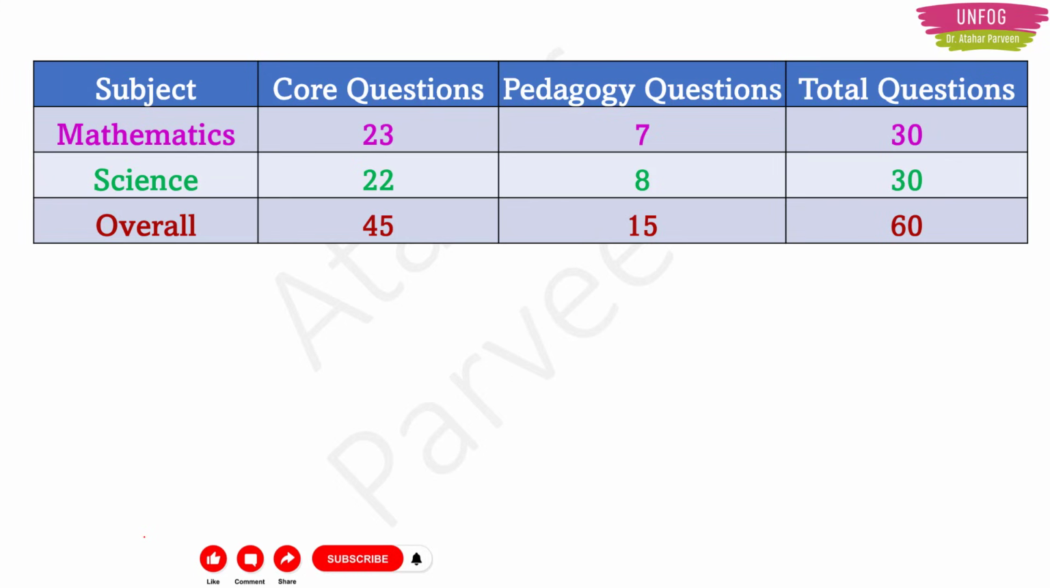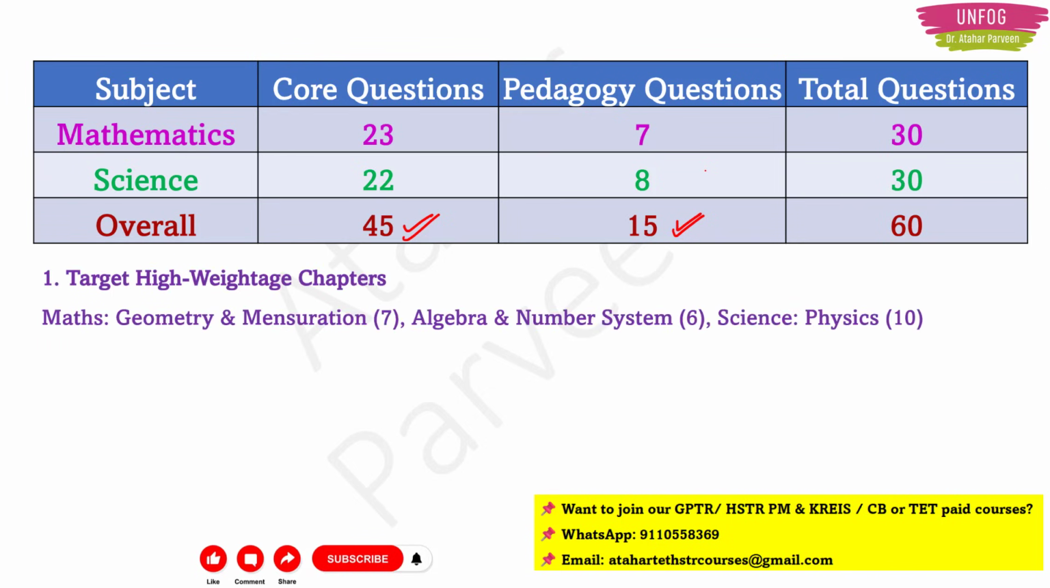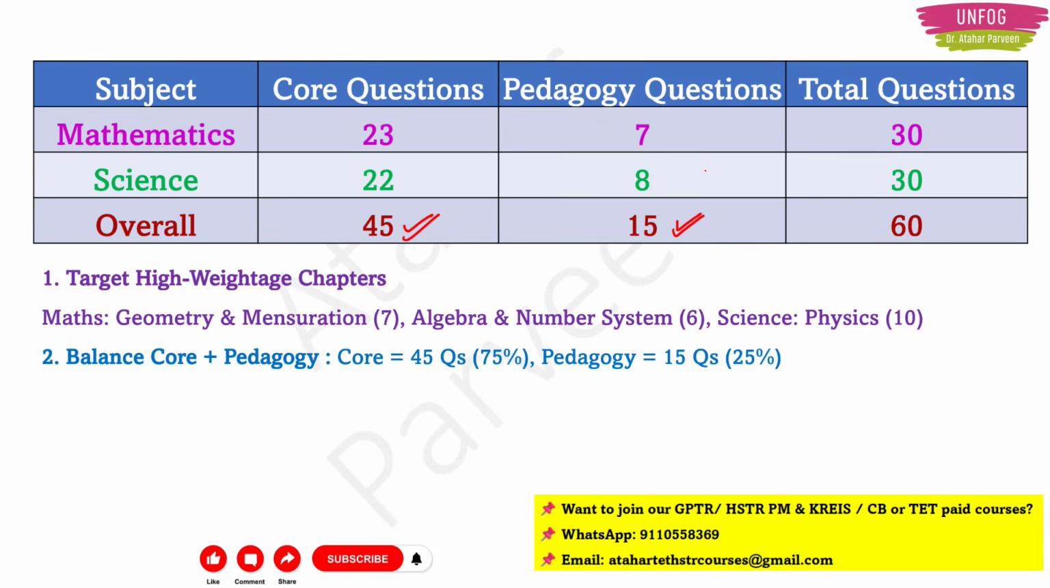So this is the final thing, right? So overall we have 60 questions, from which in science and mathematics 45 questions are from core part, 15 questions are from pedagogy part. So what is the final learning of this blueprint means? You have to target high weightage chapters. In that high weightage chapters talking about mathematics, we have geometry and mensuration, then we have algebra, number system, then we have mathematics pedagogy. In science you have physics 10 questions, and of course you have to focus on science pedagogy. You will have to balance the core subjects along with pedagogy, because as you can see 75% questions are from our core topics, whereas 25% questions are from pedagogy.